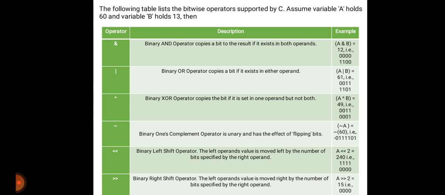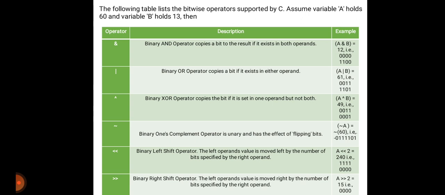Then the XOR operation, that is the binary XOR operator. It copies the bit if it is set in one operand but not in both. That is A XOR B, which means 49. We can write it in binary as 0 0 1 1 0 0 0 1. Then the binary ones complement operator is unary and has the effect of flipping bits. That is A is equal to 60, which in binary we can write as 0 1 1 1 1 0 1.